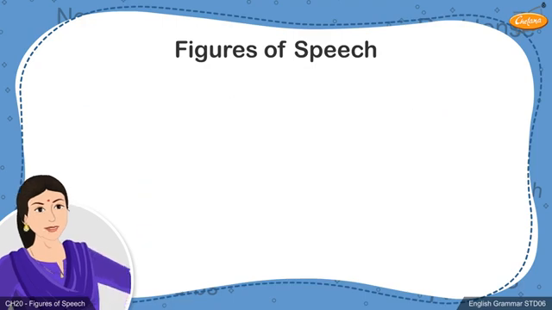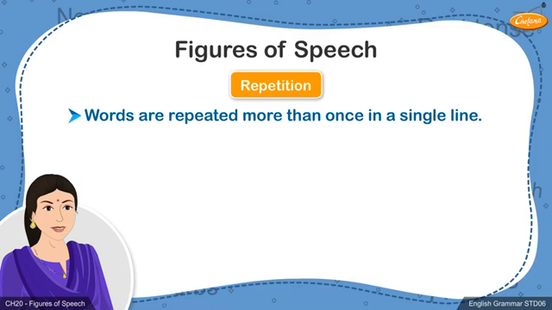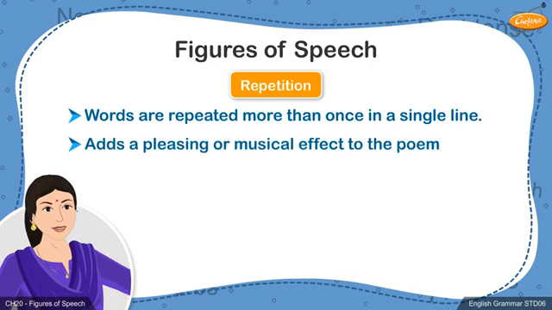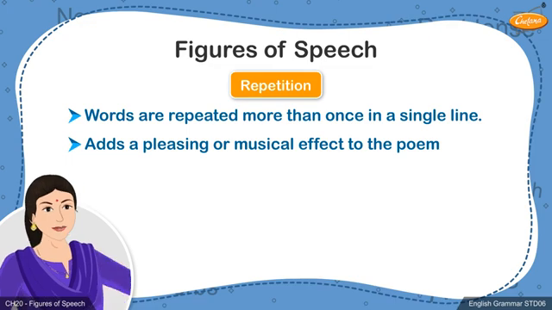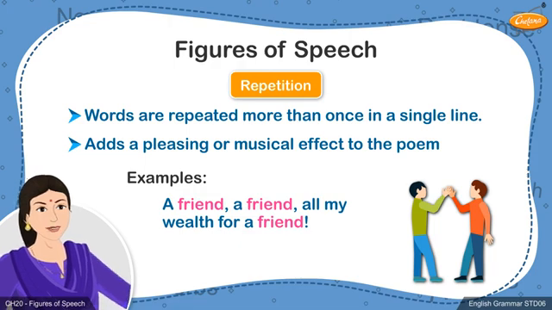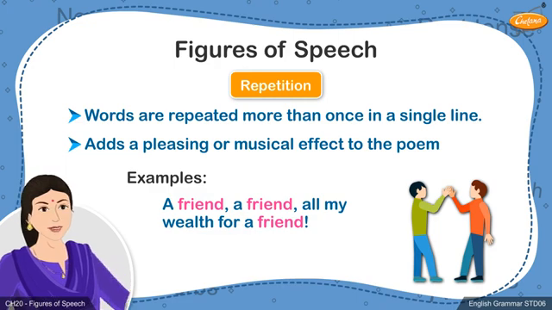Let's move to the next figure of speech, that is repetition. This is a very common figure of speech. The word repetition itself tells us that words will be repeated more than once in lines. The figure of speech is therefore defined as repetition of a word or words in a line for pleasing or musical effect. A friend, all my wealth for a friend. In the first example, the word friend has been repeated thrice in the same line and therefore is an example of repetition.